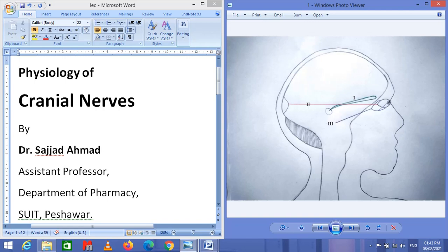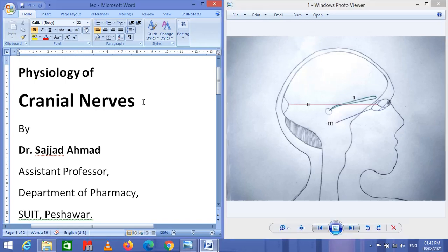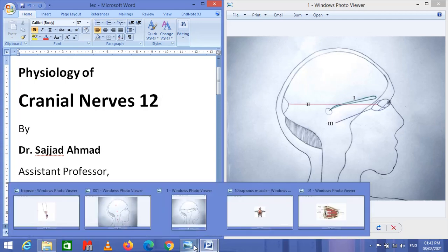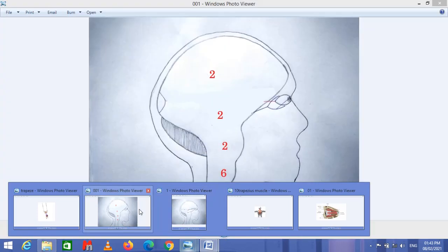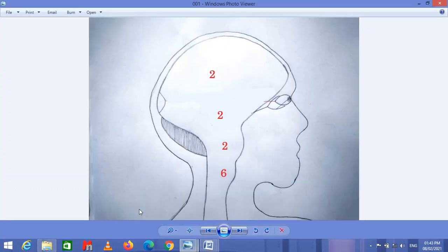Today we are going to learn about the physiology of cranial nerves. Cranial nerves are the nerves which arise from the brain, while the spinal nerves are the nerves which arise from the spinal cord. There are 12 pairs of cranial nerves and 31 pairs of spinal nerves. In today's lecture, we are going to learn about the cranial nerves, the nerves which arise from the brain.